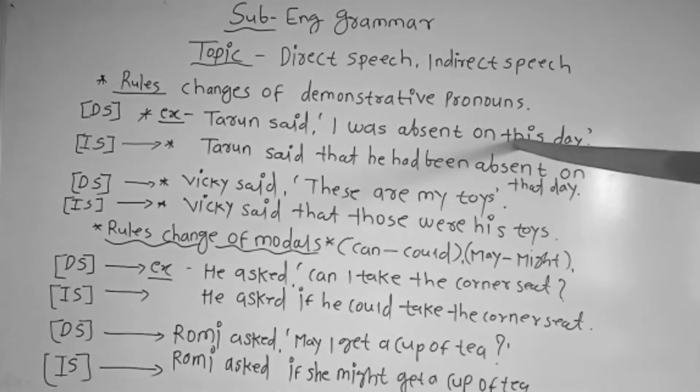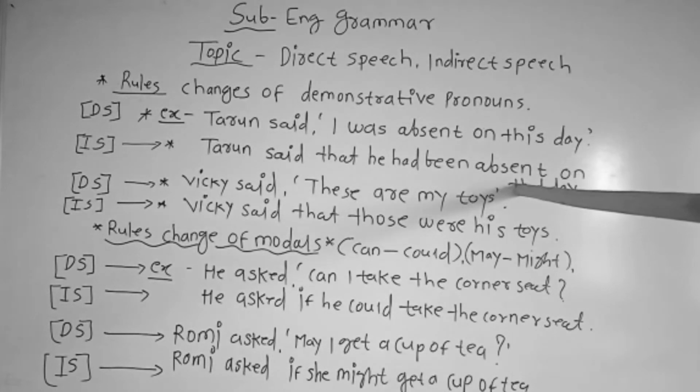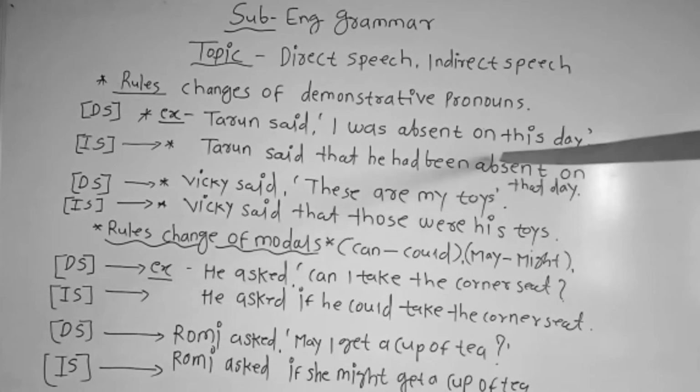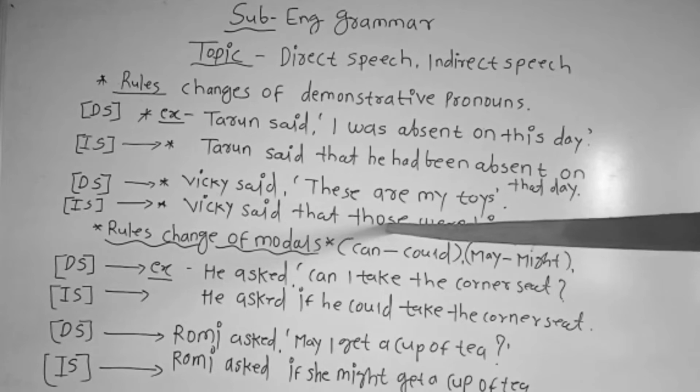In the indirect speech, Tarun said that he had been absent that day. In this sentence, in the direct speech we had used the demonstrative pronoun "this," and while converting direct to indirect, we have changed it into "that," isn't it? While converting direct to indirect, "these" will change into "those."